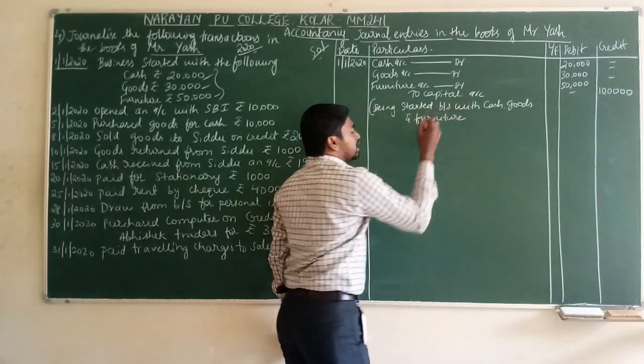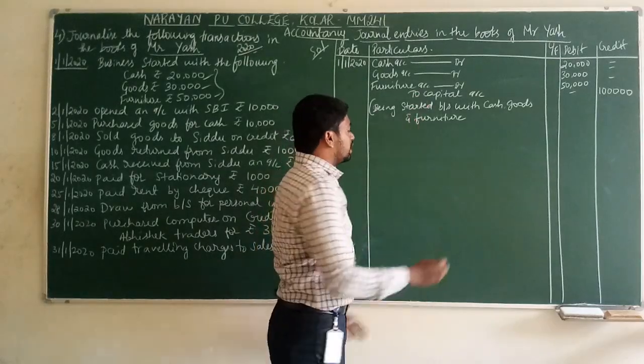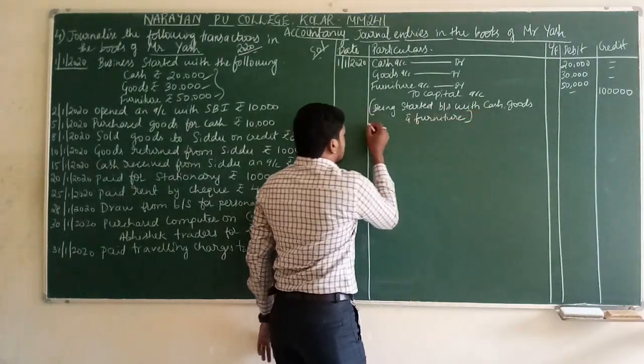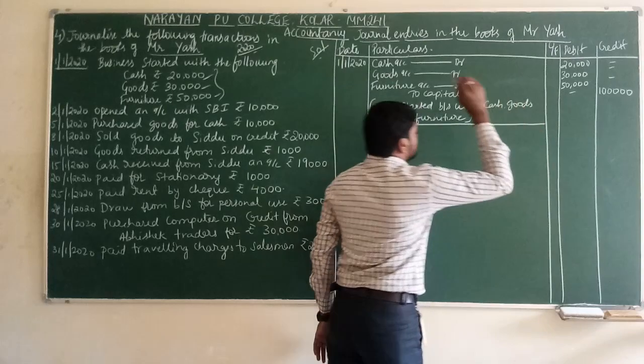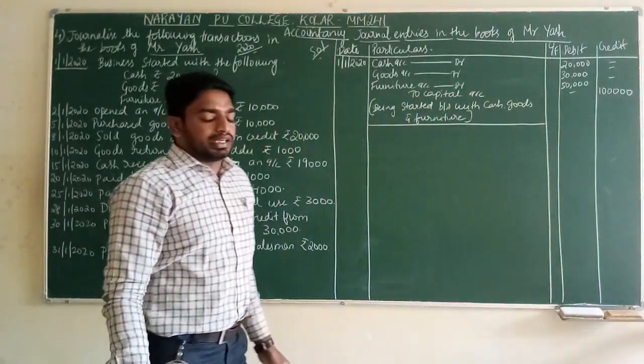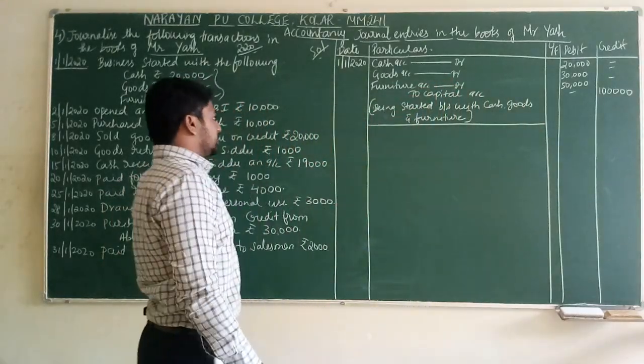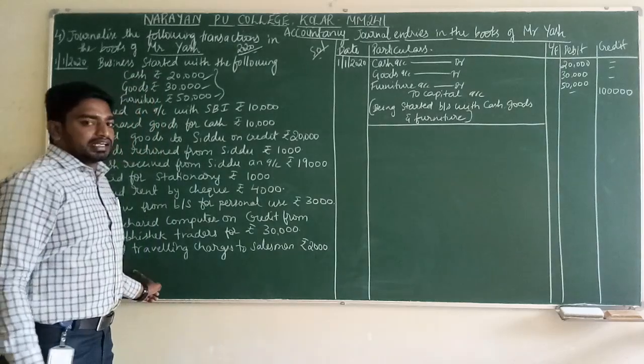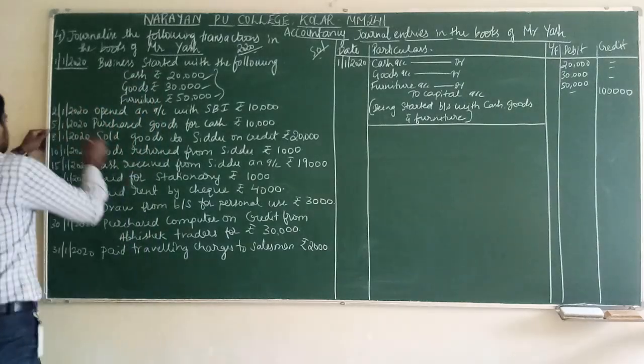This is sufficient explanation for this particular transaction. Close the bracket and close the journal entry. This is how we have to pass the journal entry for the first transaction. I hope everyone is understanding. Let us go for the second.